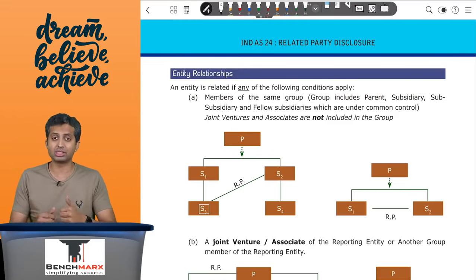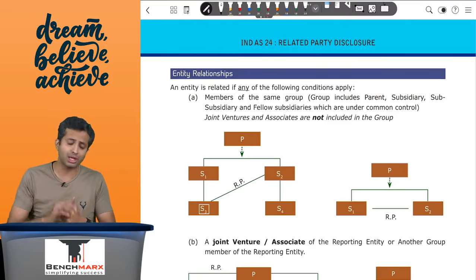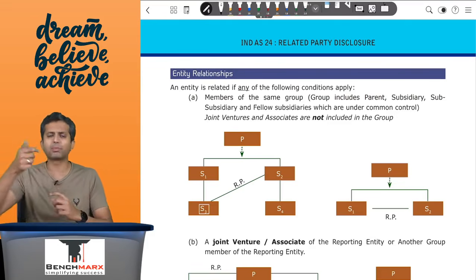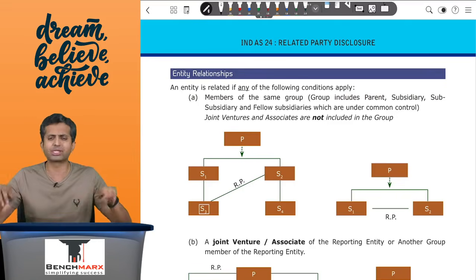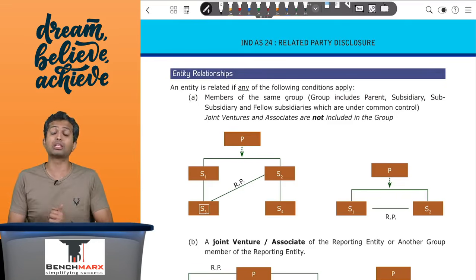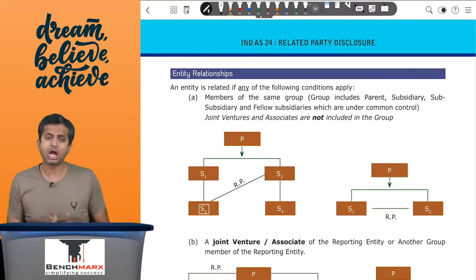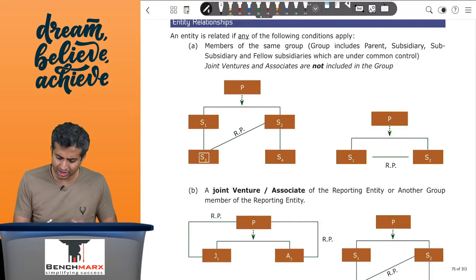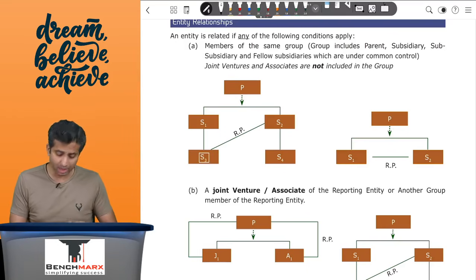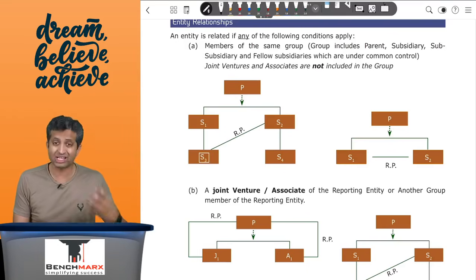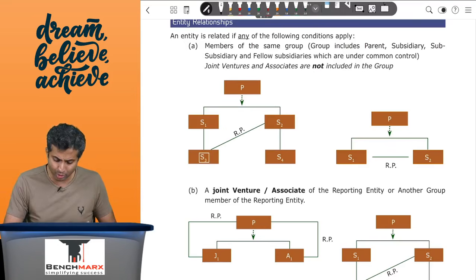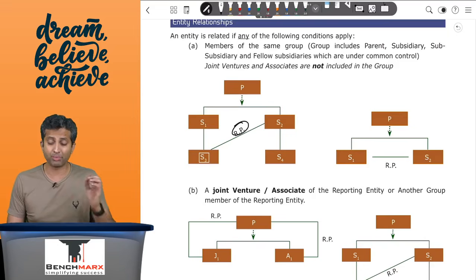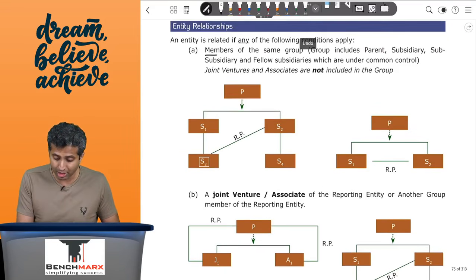Now they can be direct subsidiaries or direct parent. There can be ultimate parent or immediate parent. It can be fellow subsidiaries as well. All of these are related parties. All the members of the same group are treated to be related parties. So no matter how distant the relationship is, like there is P for parent, S for subsidiary. So there is a parent which has S1, then S1 has S3 as a subsidiary, and then S2. Between the two there will be a related party relationship. Members of the same group are treated to be related parties.